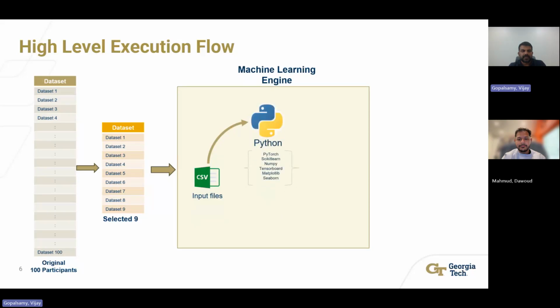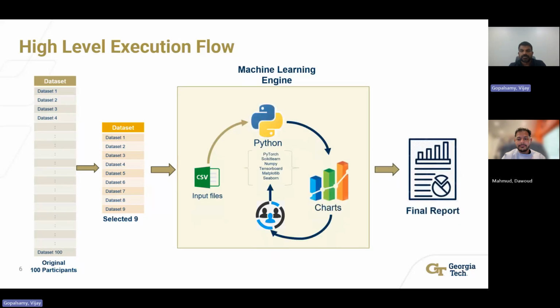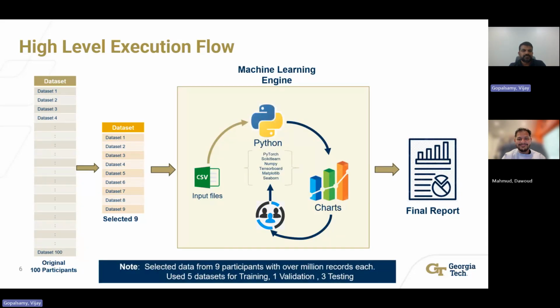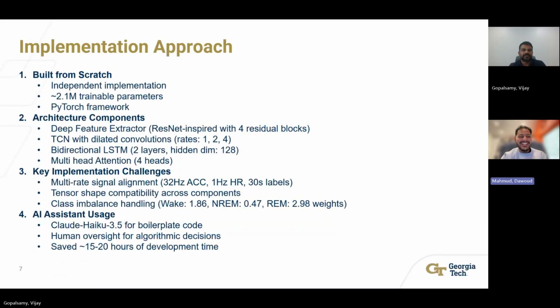There are libraries that we used like PyTorch, scikit-learn, NumPy, TensorBoard, Matplotlib, and Seaborn. To discuss further into implementation and evaluation in detail, I will hand it over to Dawood. Dawood, here you go. Thanks, Vijay.